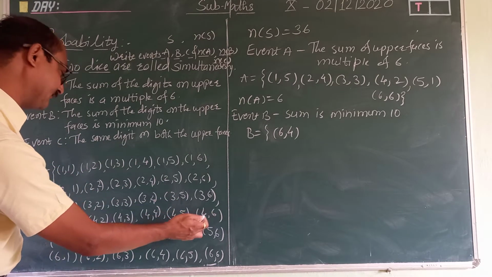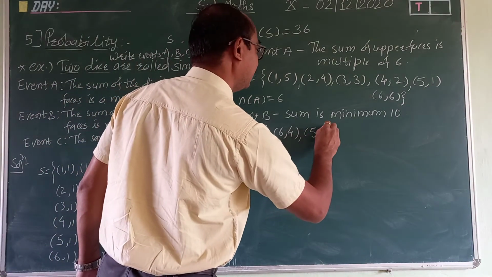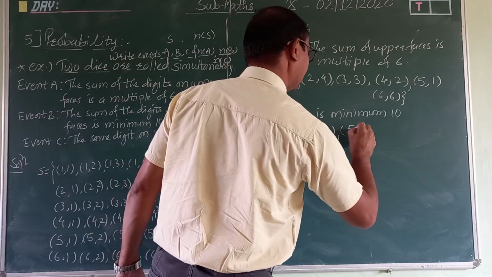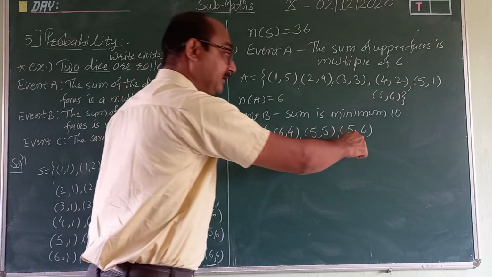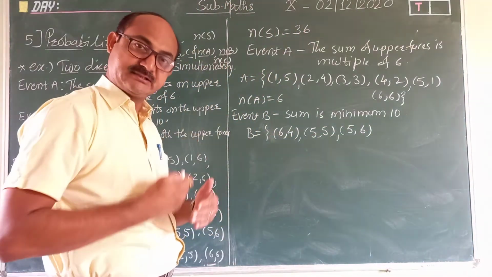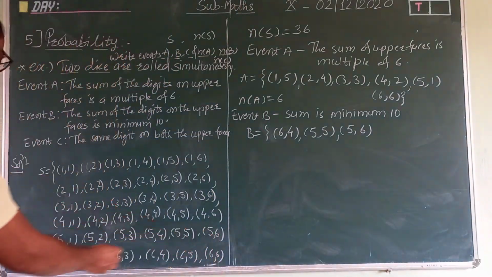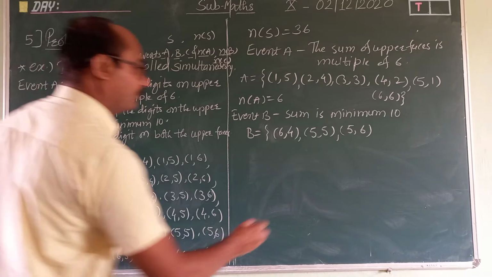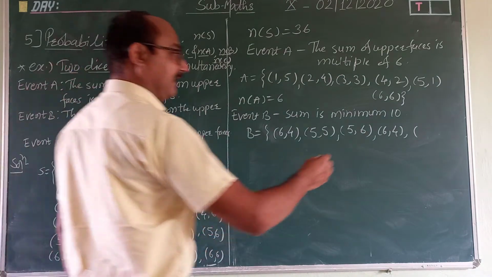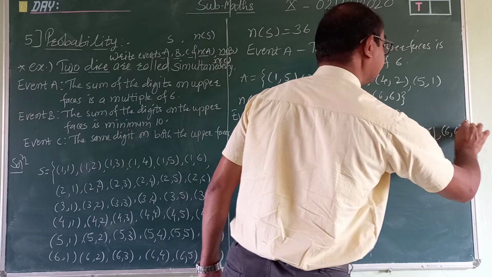So 6, 4 and 5, 5, and also 5, 6 which is 11. Minimum 10 means at least 10, not less than that; more is fine. Then 6, 4 and 6, 5 and 6, 6.